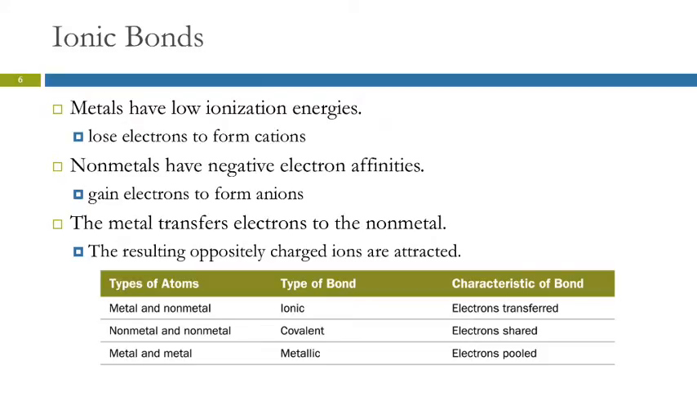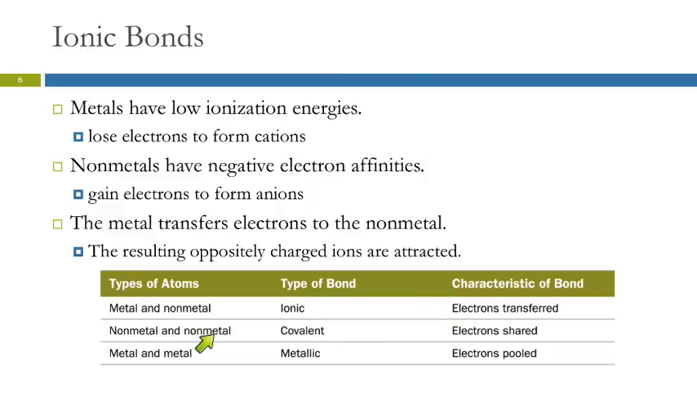So we'll talk about three kinds of bonds: ionic bonds, covalent bonds, and metallic bonds. So ionic bonds form between metals and nonmetals. Metals have low ionization energies. They will lose electrons readily to form cations. Nonmetals have negative electron affinities, which means they will gain electrons to form anions. And so what happens is the metal transfers some of its electrons to the nonmetal, and then we have oppositely charged ions, and they're attracted by electrostatic forces. And that's the ionic bond. So ionic bonds are between metals and nonmetals, and the characteristic is that electrons are transferred.